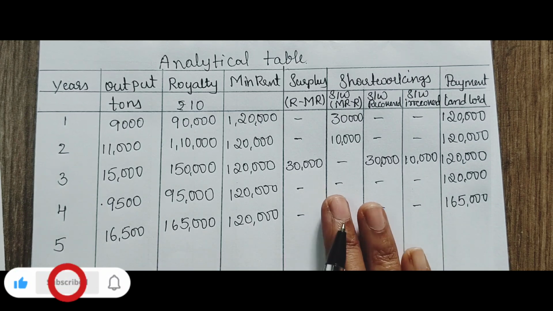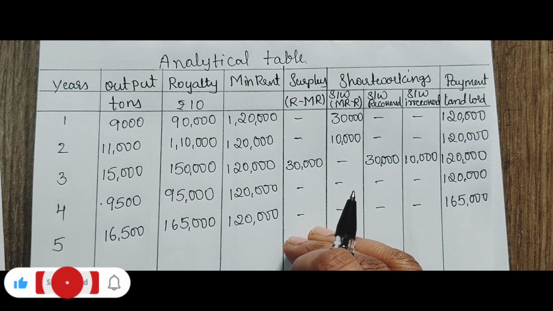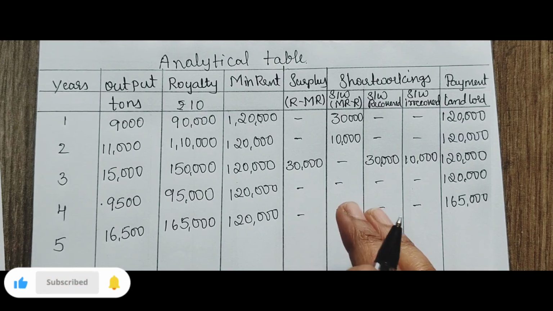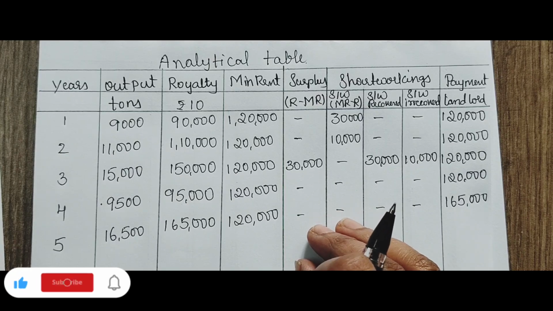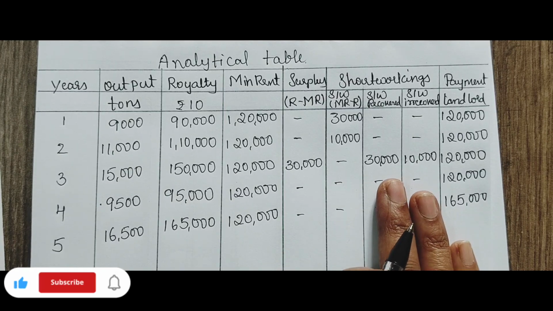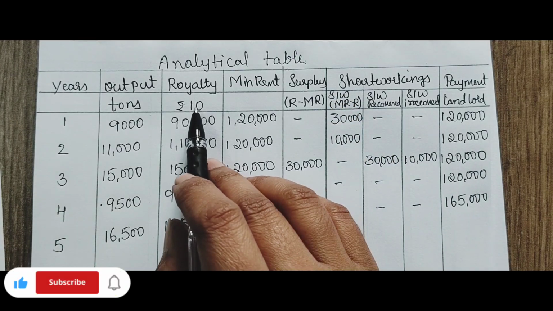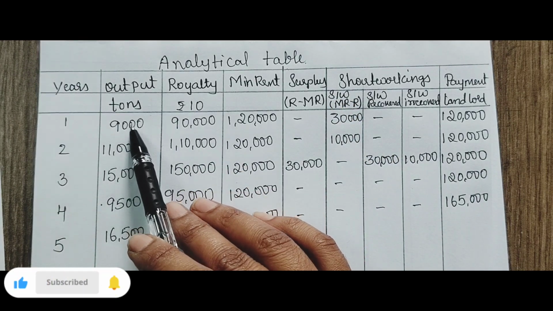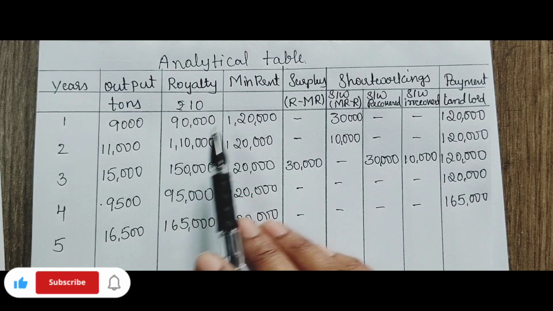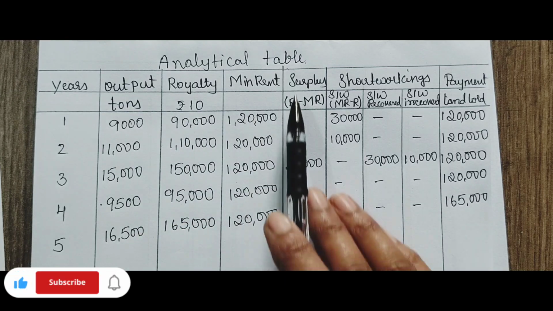Okay, this is the analytical table. After this table, if they ask for journal entries in the question, you pass the journal entries. Otherwise, you prepare the ledger accounts. So how did you calculate royalty? By multiplying with the output, you got the royalty. Minimum rent will be given in the question and will be the same for all the years.